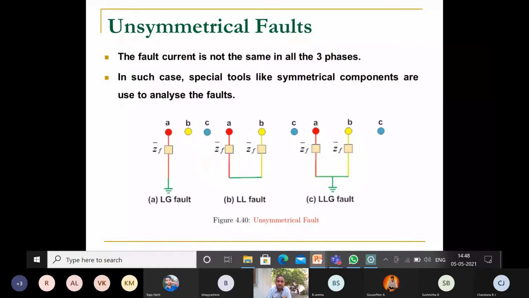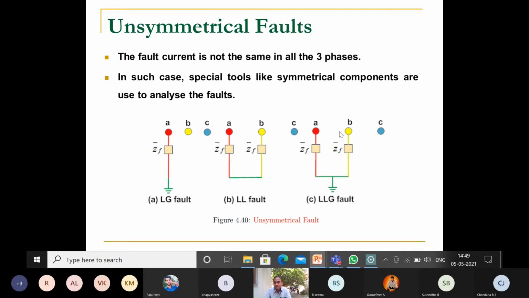In the case of unsymmetrical fault, that comes in the next module. So in unsymmetrical fault analysis, suppose out of three lines R, Y and B or ABC, one line is connected to the ground. That is called a single line to ground fault. We can call it a double L fault, line to line fault, where both the lines are short circuited. That is called a double line fault. And the third one is double line to ground fault.